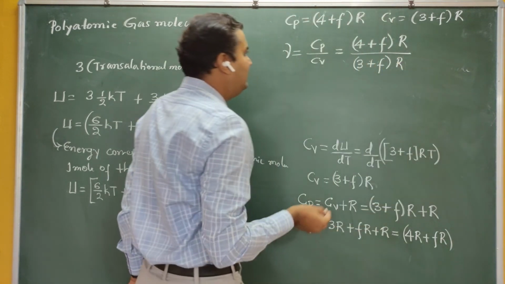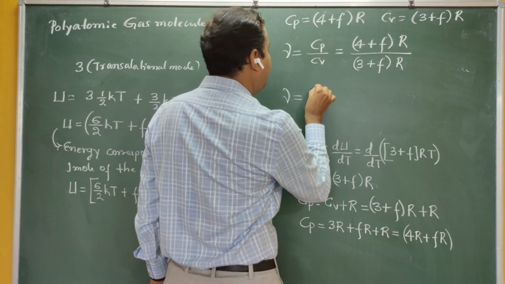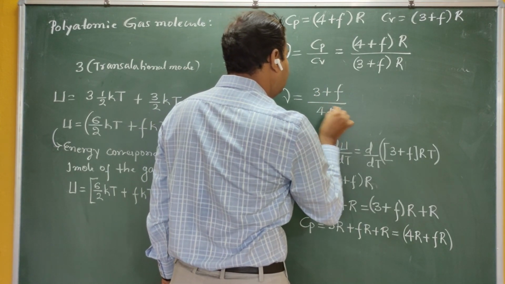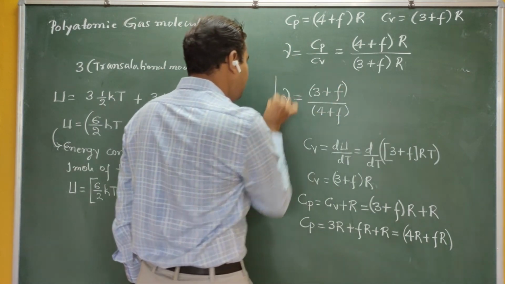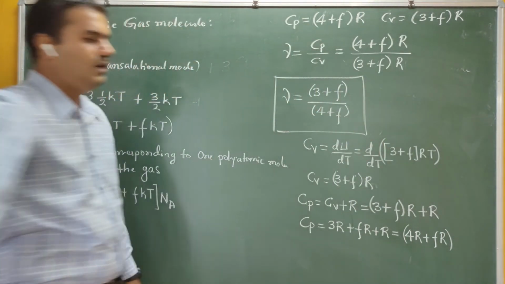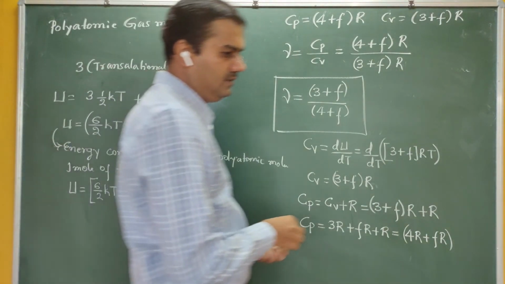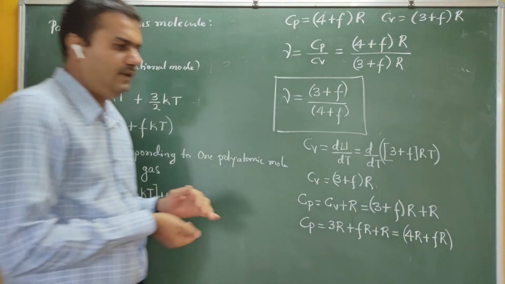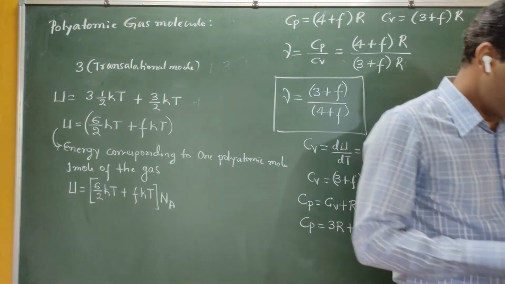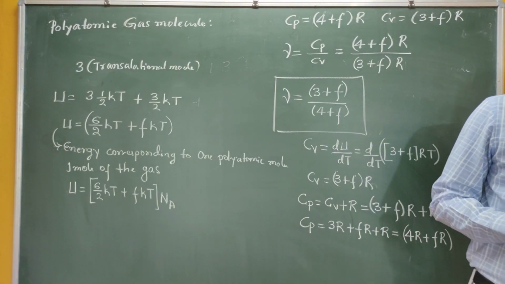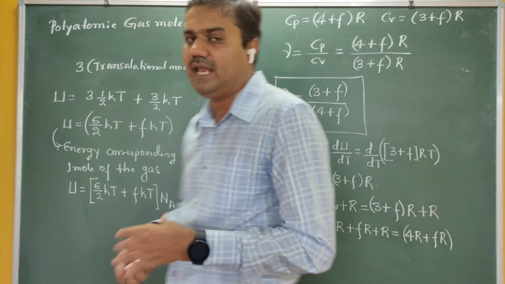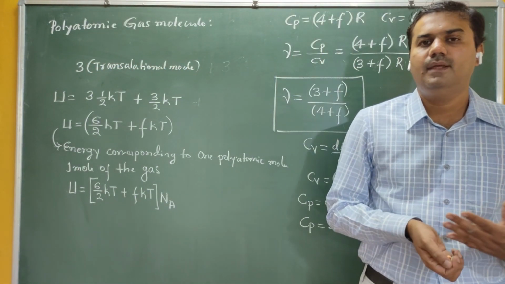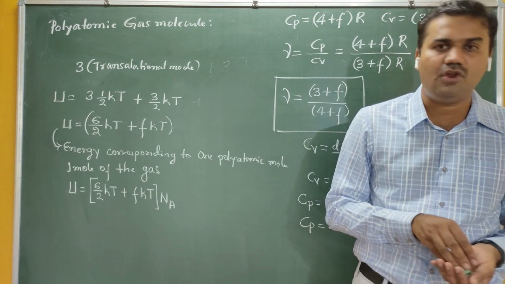Again the R's get cancelled. Therefore the gamma for polyatomic gas molecules is given by 4 plus F divided by 3 plus F. If you consider the vibrational mode also, then you get this value of gamma. So this was the discussion about the ratio of specific heats, the calculation of the gamma value by using the law of equipartition of energy.